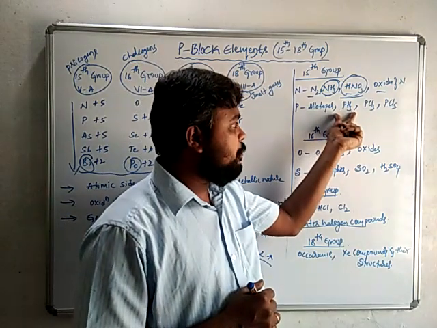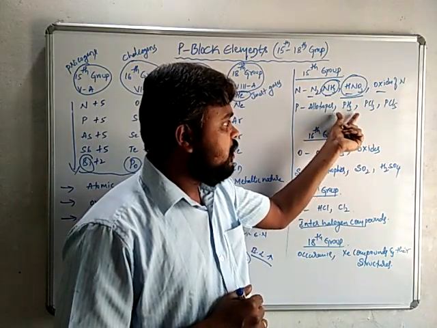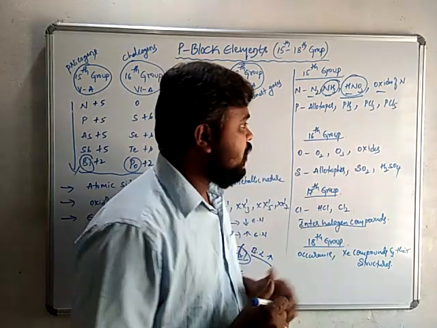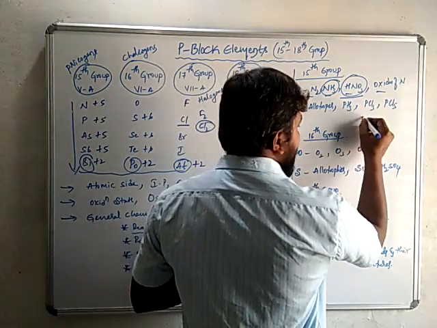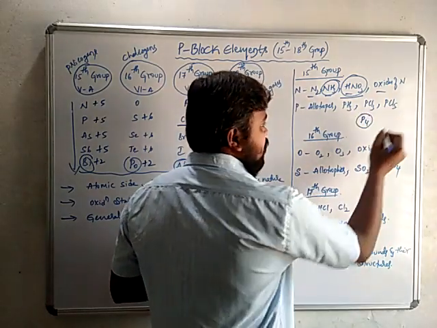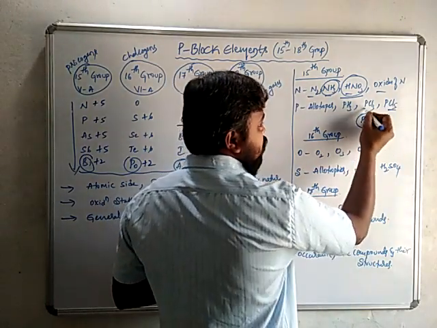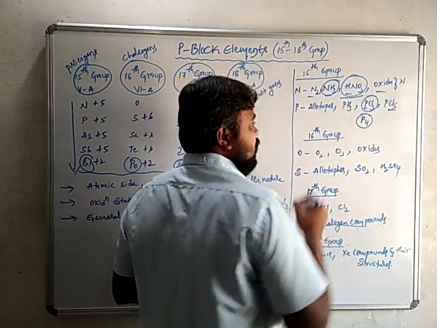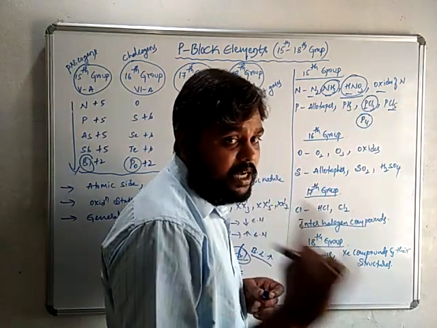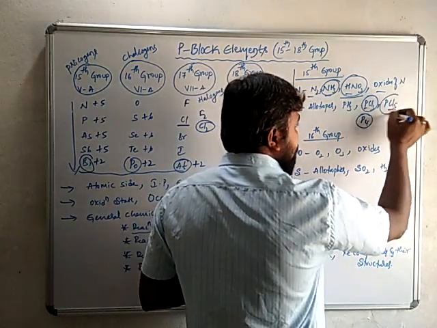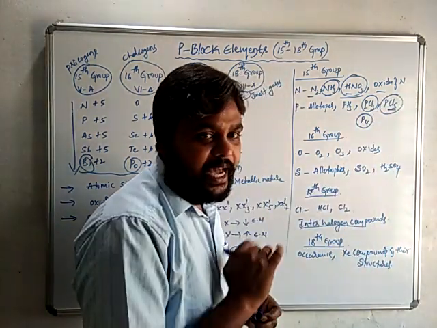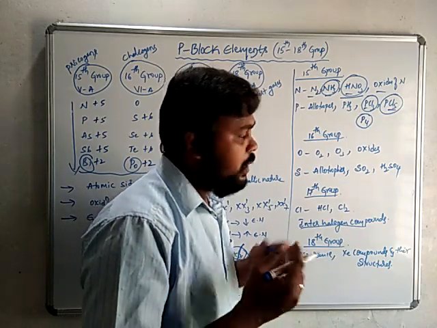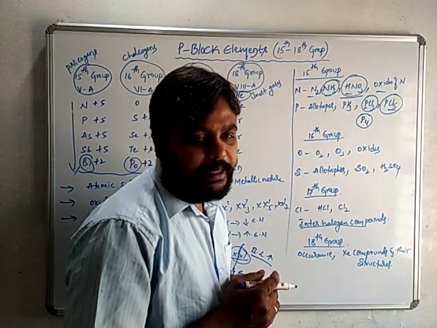Phosphine is one of the poisonous gases of phosphorus, the hydride of phosphorus. Then phosphorus trichloride and phosphorus pentachloride. White phosphorus P4 reacts with excess chlorine to give PCl5, and a limited supply of chlorine gives PCl3. PCl3 upon complete hydrolysis gives phosphorus acid, and PCl5 upon complete hydrolysis gives phosphoric acid. We also know how to calculate basicity: the number of OH groups in oxo acids is called basicity.